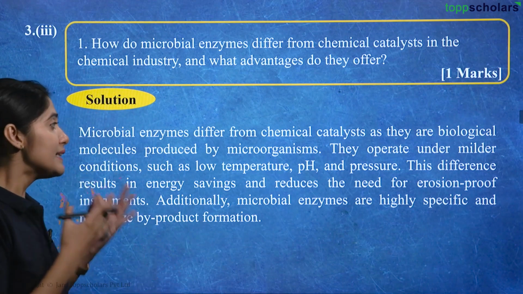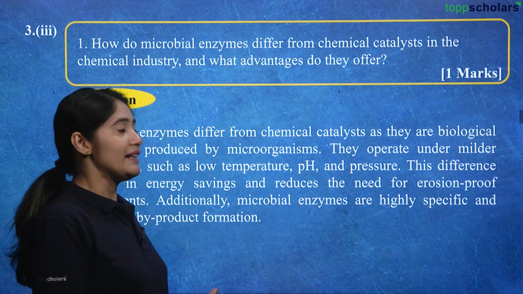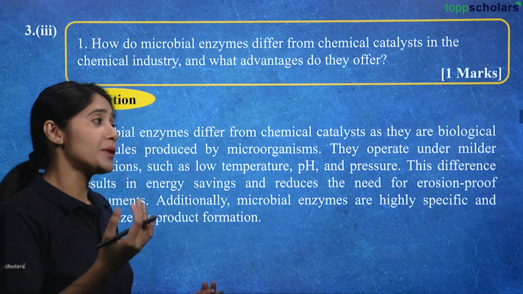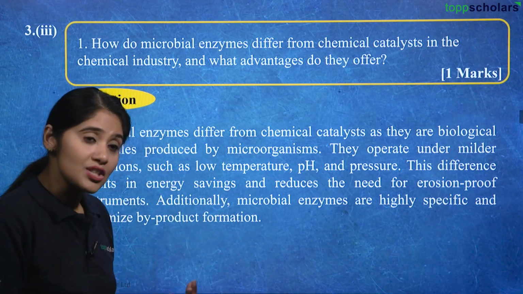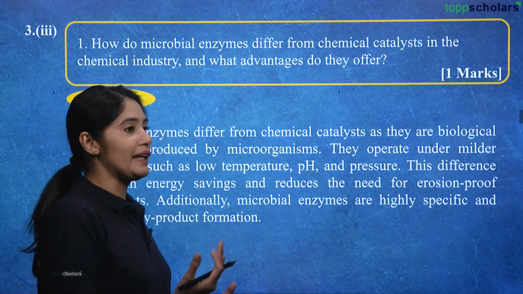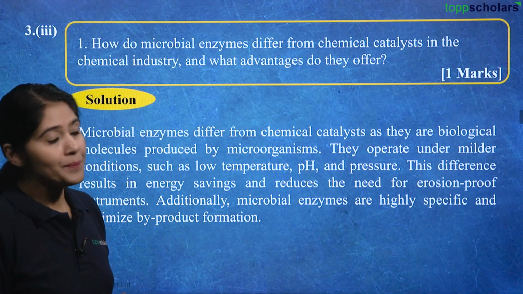So, this difference results in energy saving. Less energy needs to be provided to reach a higher temperature, the different chemicals which are buffers used to maintain the pH can be minimized, and also the energy used to create very high pressure can be avoided.